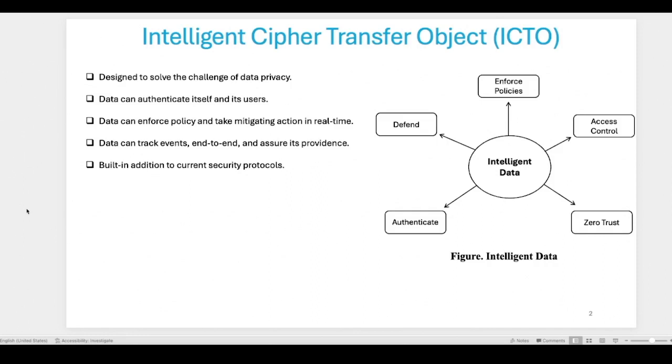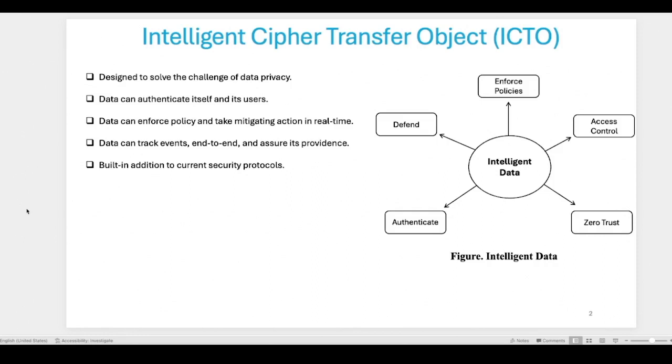This was created to address the challenge of data privacy, and data can authenticate itself and its users through this protection scheme called ICTO. Data can enforce the policy and take mitigating actions in real time, and even track and log events from end to end, and assure its provenance.